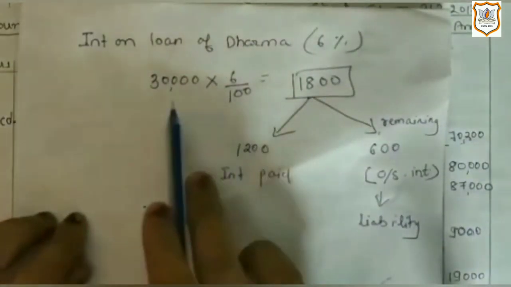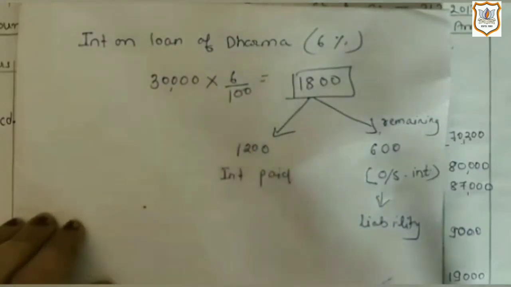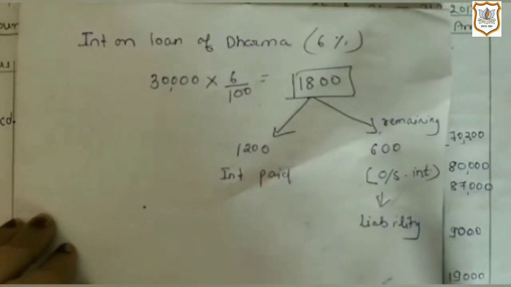Here loan amount is rupees 30,000 and rate of interest is 6%. As you know, according to the provision of Indian Partnership Act 1932, if interest rate is not mentioned, then 6% per annum interest is payable on the loan given by partner.